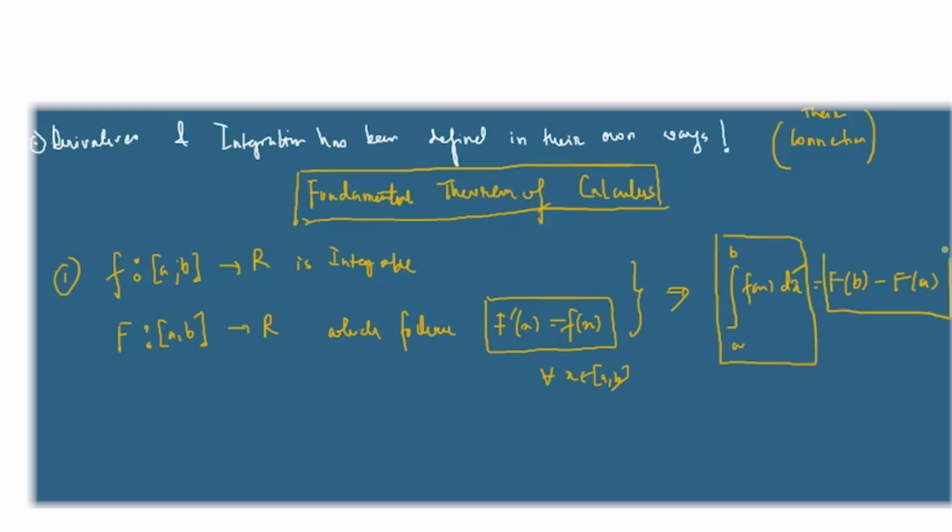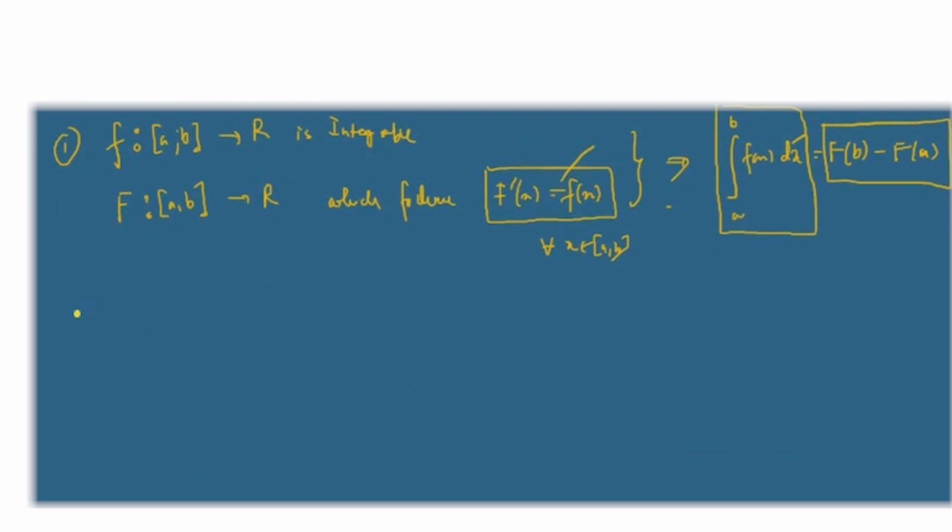Which tells you, instead of doing all this integration calculation, if you just find a function which follows this and find F(b) minus F(a), that will also suffice. This is what it's telling you. If you just find a function capital F such that F'(x) is equal to small f(x), then the integration is defined as F(b) minus F(a). That's number one. Number two, the second part. You can see it helps you to compute things easily.